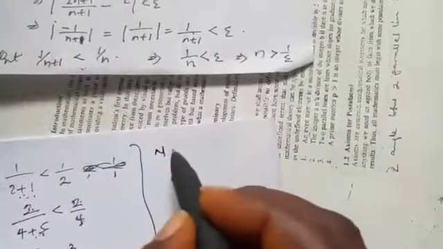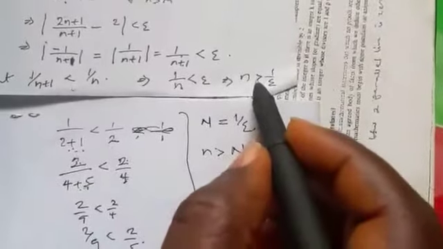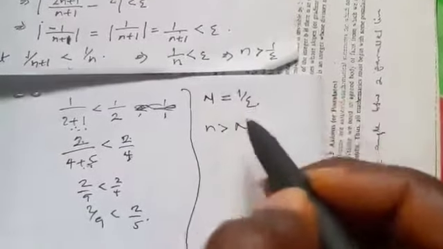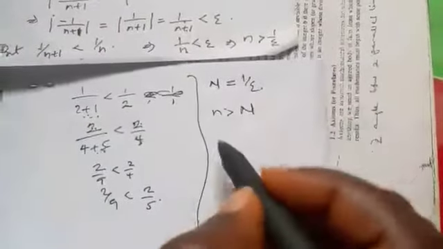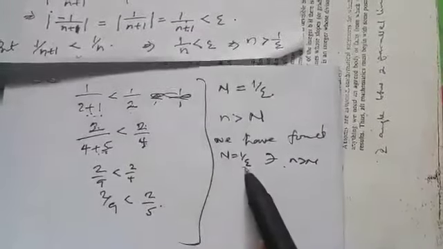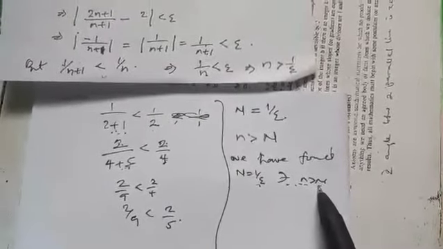So in that case, we can write that n is greater than 1 over epsilon. Definitely our N is equal to 1 over epsilon. So we have now found N equal to 1 over epsilon such that small n is greater than this capital N, and that completes the proof.